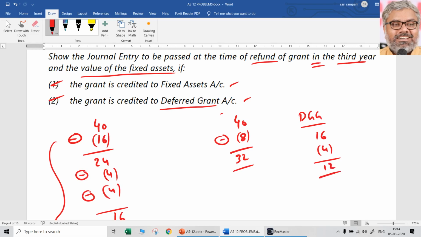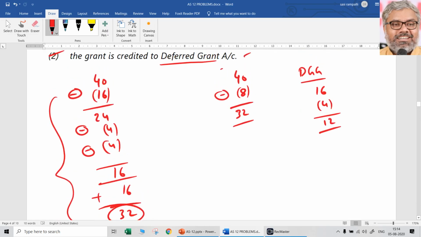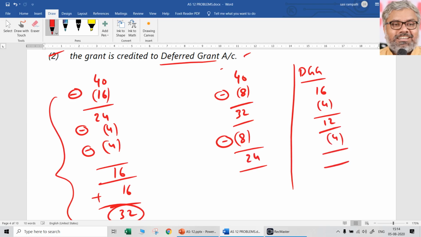So how much will be the deferred government grant account, which is a liability account, on the credit side? It is 12 lakhs. So this deferred government grant account has a 12 lakhs balance at the end of first year. Same thing happens in the second year also, because second year is also finished. So value of the fixed asset according to this method will be 24 lakhs. And the deferred government grant remaining on the credit side of the books of accounts is 8 lakhs.